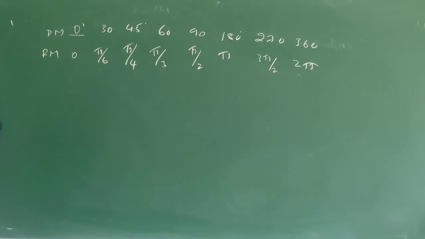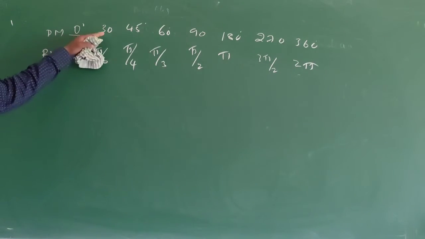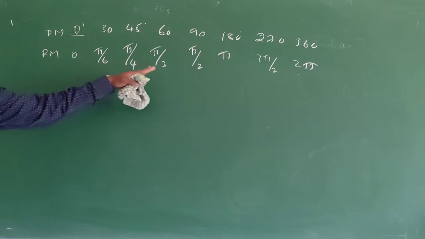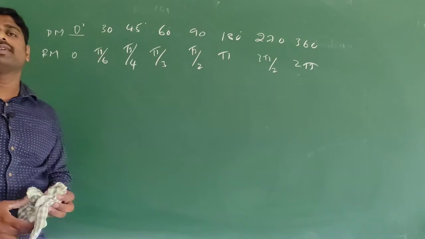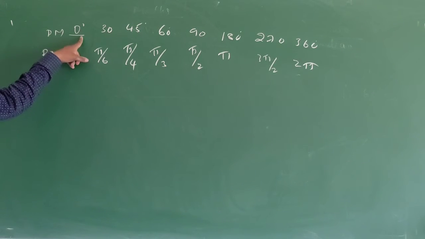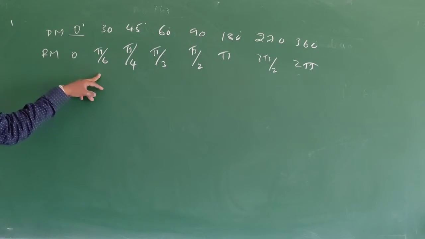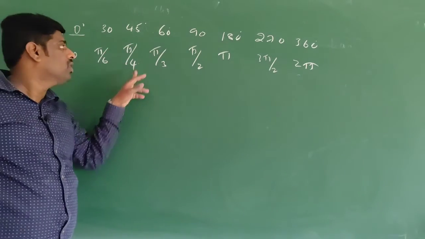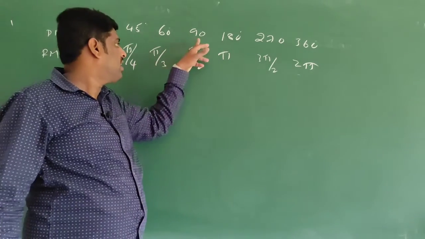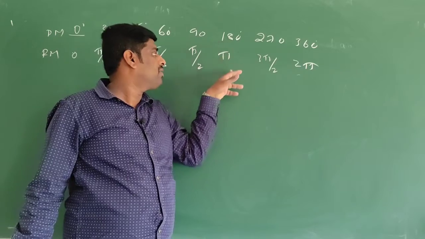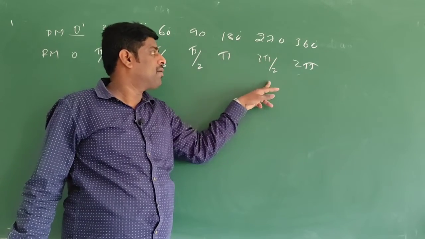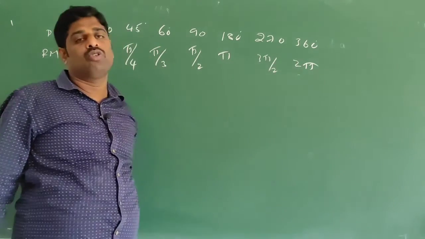These are the different degree measures and radian measures. Please keep in mind, children: 30 degree means pi by 6, 45 degree means pi by 4, 60 degree means pi by 3, 90 degree means pi by 2, 180 degree means pi, 270 degree means 3 pi by 2, 360 degree means 2 pi.